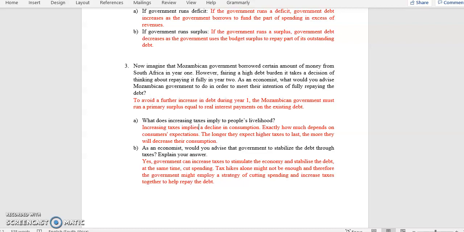If you remember the aggregate expenditure formula, we have aggregate expenditure equals C plus I plus G plus X minus M for the open economy. Looking at X minus M, that is net exports. If exports are higher than imports, we're talking about a surplus. And if imports are higher than exports, we're talking about a deficit. So you can relate your answer to that and talk about increasing exports and decreasing imports so that the government can run a surplus and therefore fund themselves to be able to repay the loan and stabilize the economy.